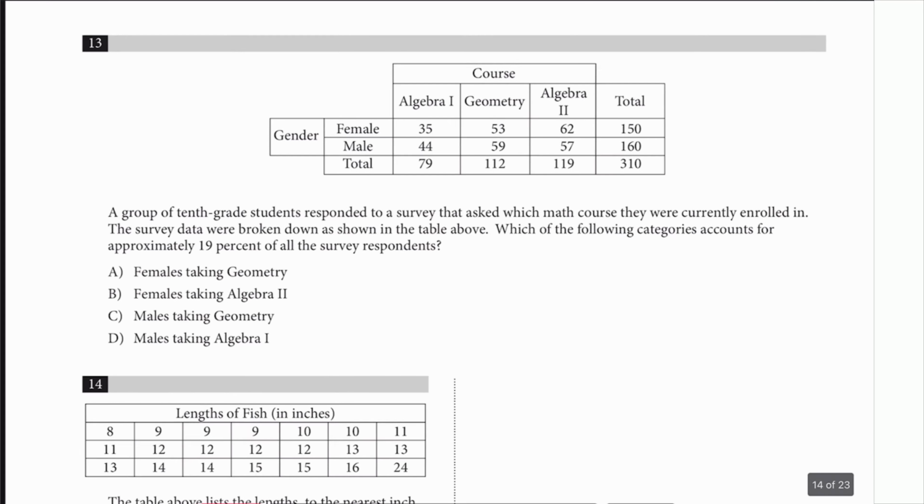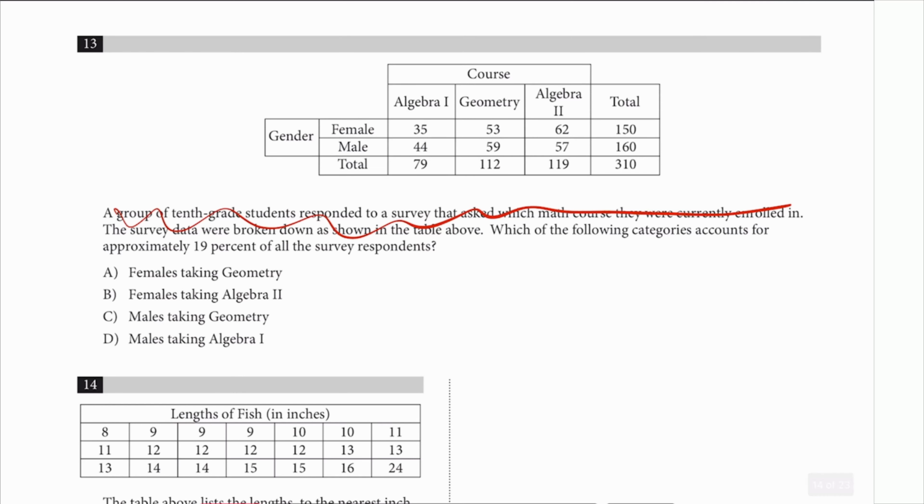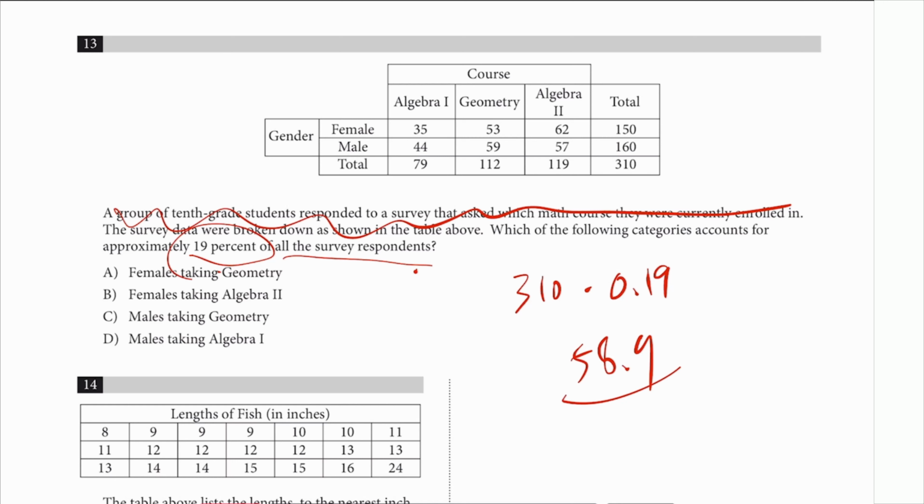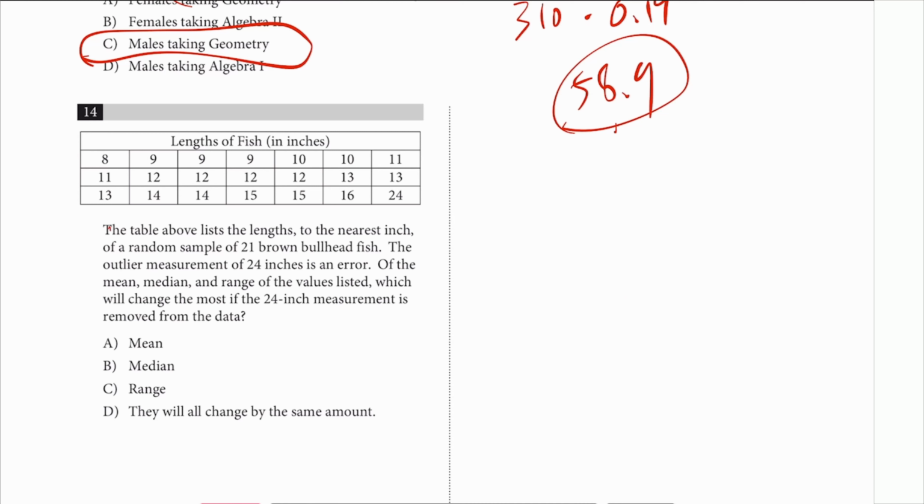Number 13. Which of the following categories account for approximately 19% of all the survey respondents? So just take that 310 and then multiply it by 0.19 because that's what 19% would be. And then when you do that in your calculator, you get 58.9. So basically 59 people, which is probably that one. Males taking geometry, C.